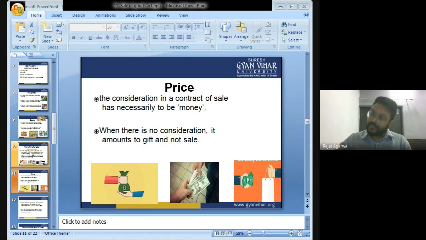Now, for example, I sell my bike to my neighbor for rupees 10,000, then it will be covered under contract of sale because there is a price and the price is in terms of money, that is 10,000. If I gift a mobile phone to my wife, then it will not be considered as contract of sale because there is no price and no money. So in contract of sale, there should be price and the price should be money. The money can be cash, check, Paytm, Google Pay, Phone Pay, whatever, but it should be money.